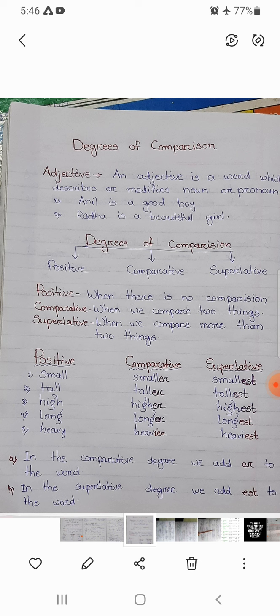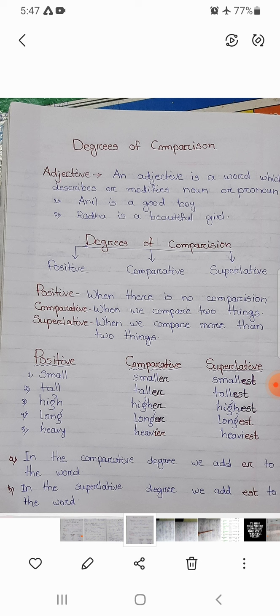Adjectives are divided into 3 degrees of comparison: positive degree, comparative degree, and superlative degree. What is positive? When there is no comparison, it is called positive. Second one, comparative. When you compare between two things, two persons or two places, that is comparative. Third one is superlative. When we compare more than two things, or when you select from the whole, that is called superlative.